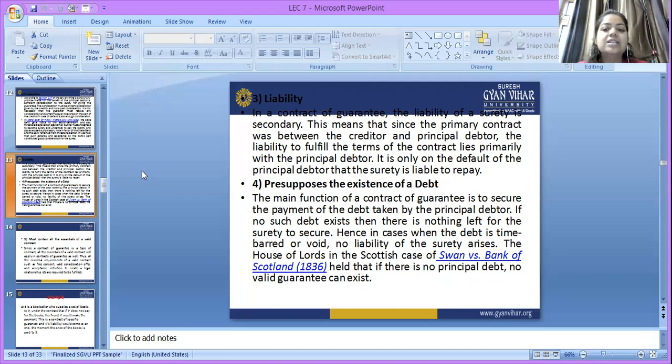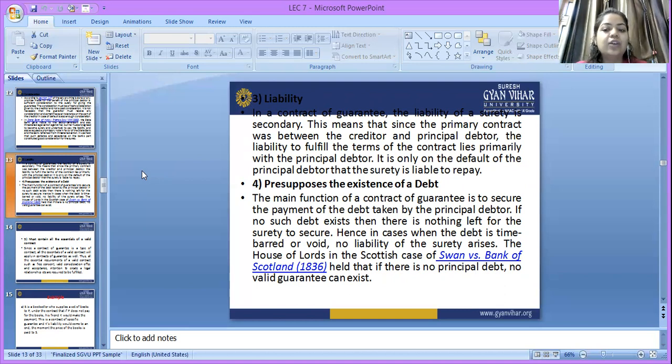Since the primary contract was between the creditor and the principal debtor, the liability to fulfill the terms of the contract lies primarily with the principal debtor. It is only on the default of the principal debtor that the surety is liable to pay.